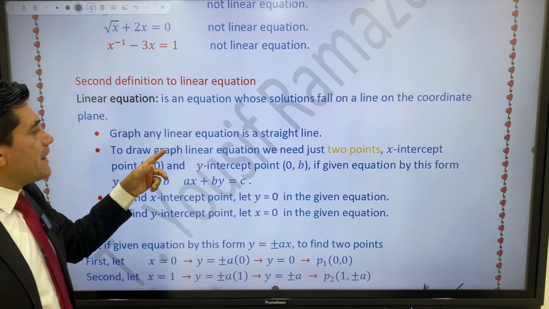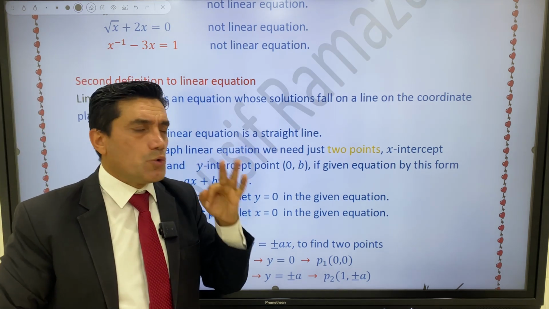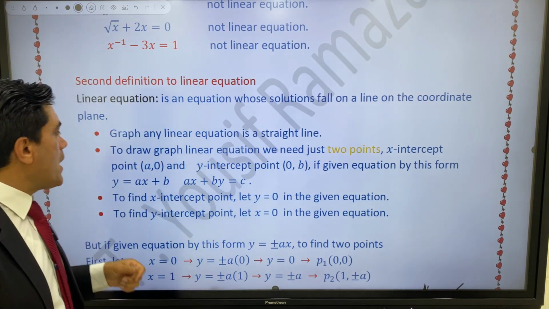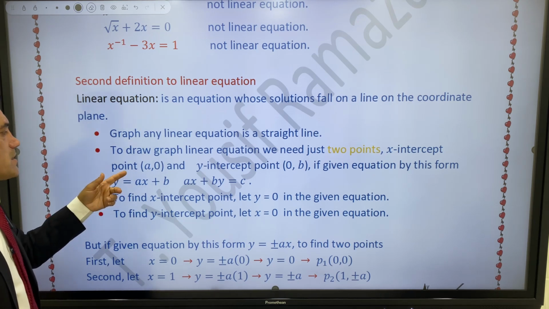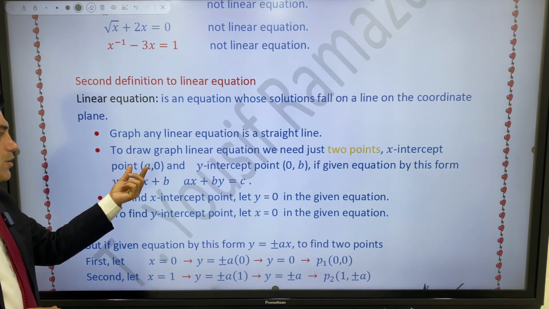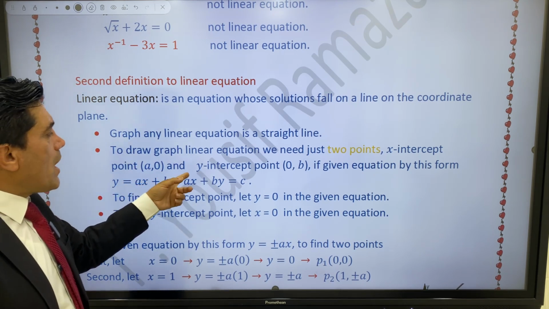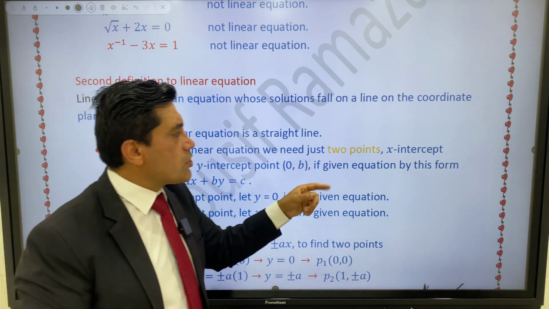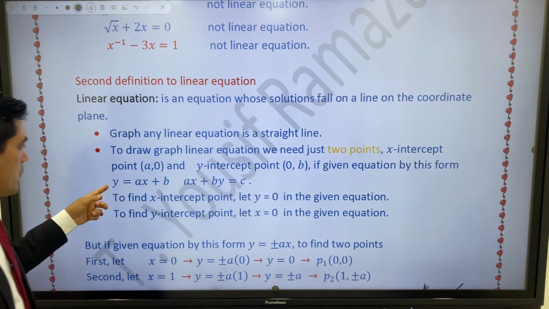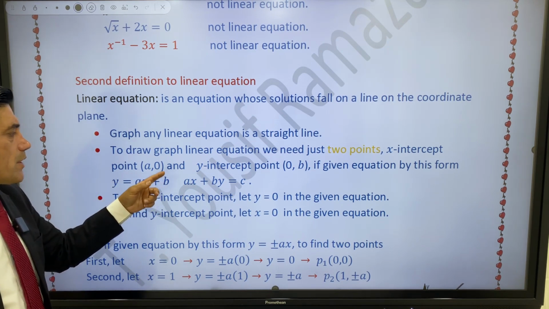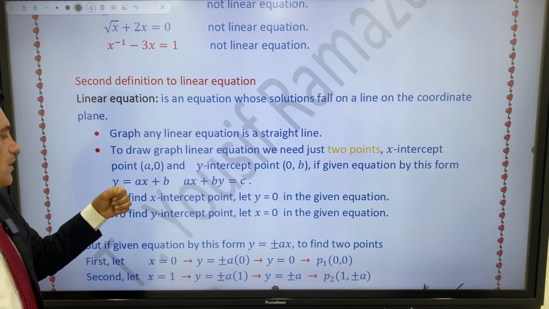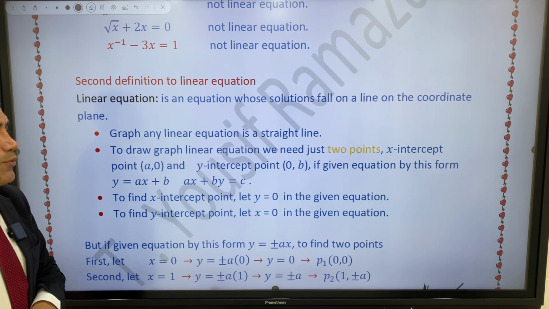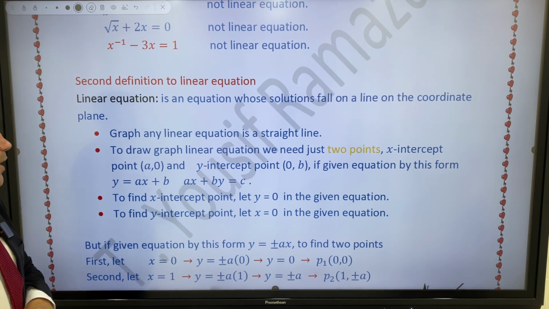To draw the graph of a linear equation, we need just 2 points: the x-intercept point and the y-intercept point. The x-intercept point is the coordinate pair (a, 0), and the y-intercept point is (0, b). If the equation is given in this form, y equal to ax plus b or ax plus by equal to c, you can find 2 points to draw the linear equation. Which 2 points? The x-intercept point and the y-intercept point.